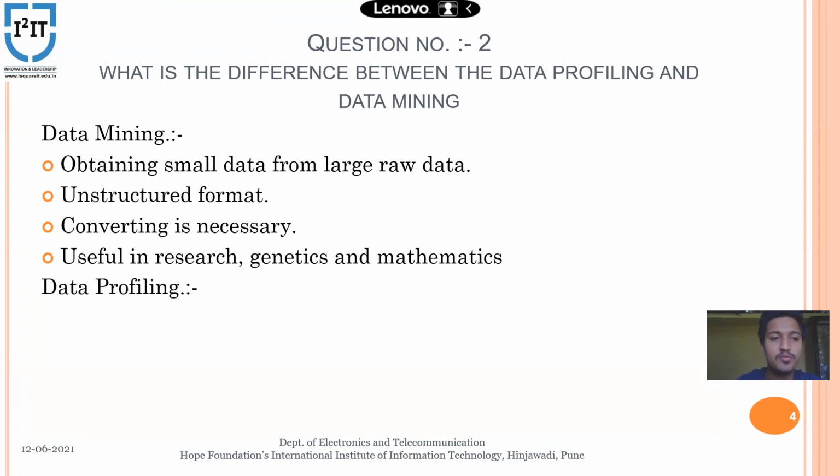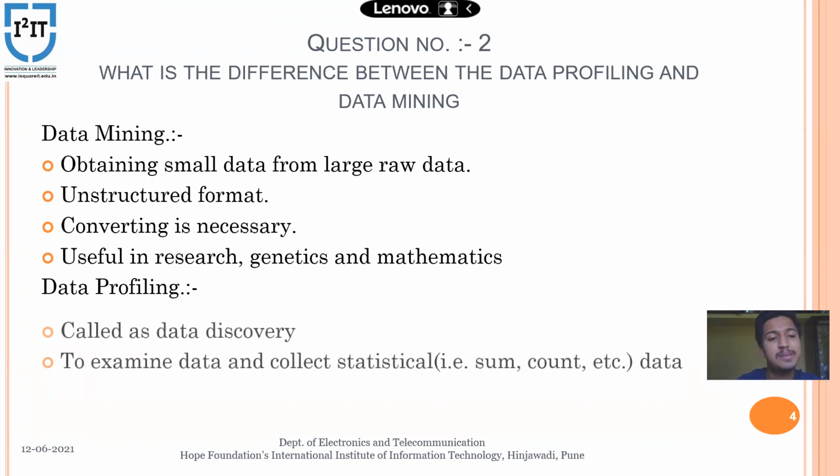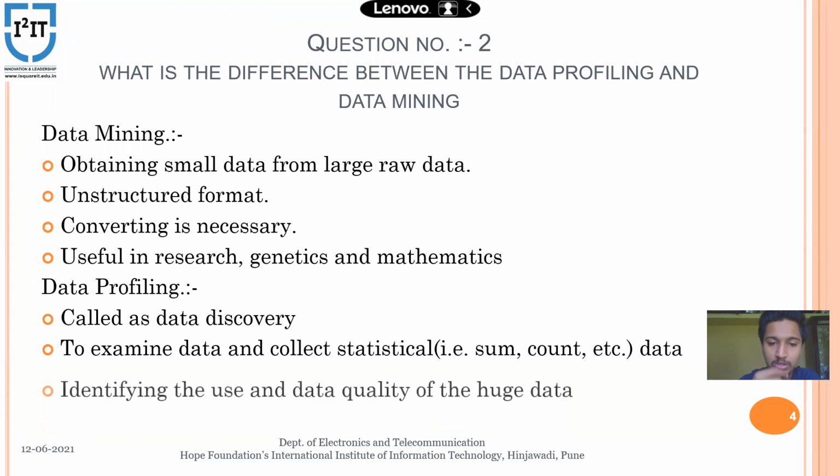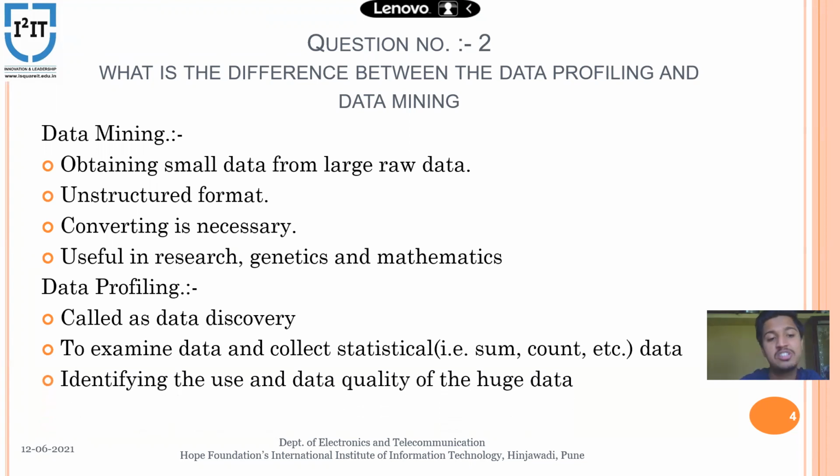Second is data profiling. Data profiling is the same as data mining, but the difference is that in data mining we obtain the small data, while in data profiling we examine the data and collect it. But the collection we do is statistical, that is, we can count the sum, count the number of data, modify it, and do other things in data profiling.